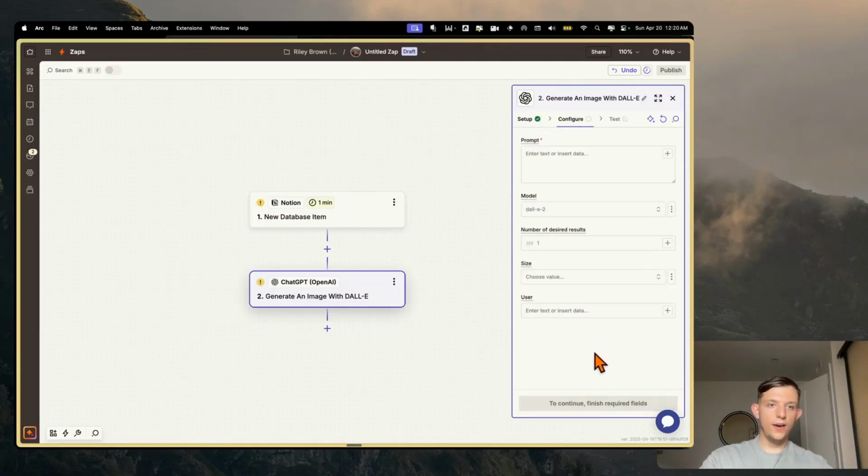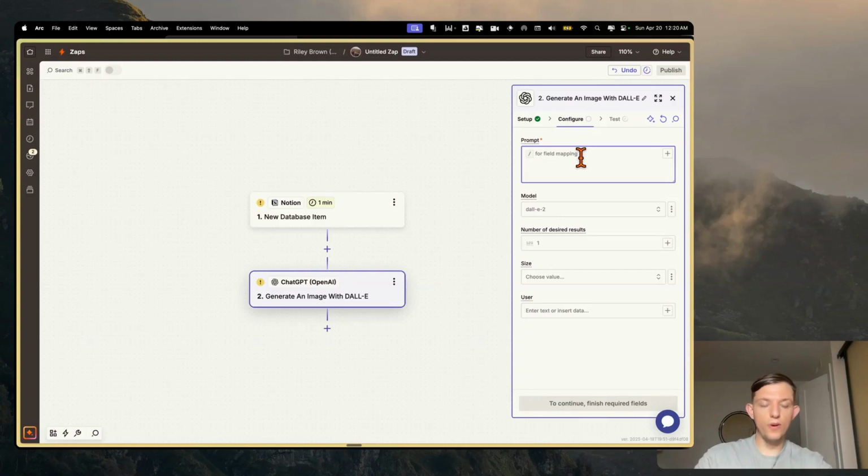And so now we're going to use the model DALL-E 2, and right now the new GPT-4o image model that we talked about earlier is not out yet, but as soon as it comes out, we can replace DALL-E 2 with this new GPT-4o image model. So we can actually prepare ahead of time for when this model comes out, and we can create automations with it.